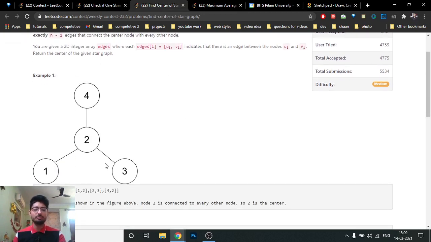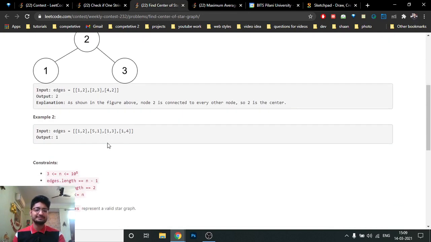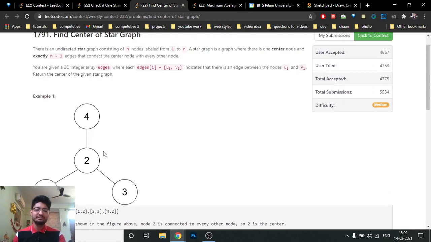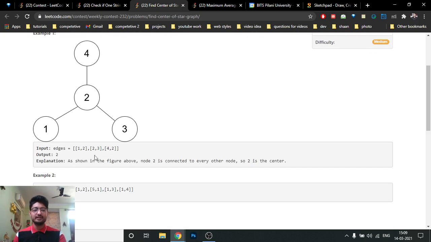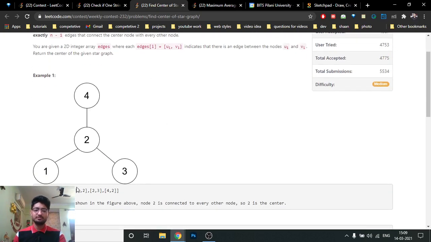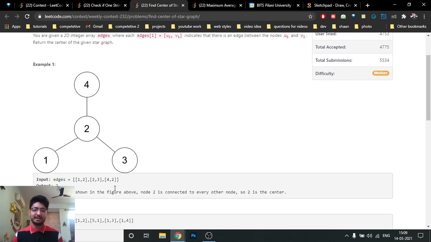So it's a very simple problem, you can understand it with the 2-3 examples which are given. The star graph is a graph in which there is a center node and all the other nodes are connected by a single edge to that center node. As you can see, they are just given some adjacency list in which 1 is connected to 2, 2 is connected to 3, 4 is connected to 2, and so on. So it is a star graph. They have told you by definition that this is a star graph.